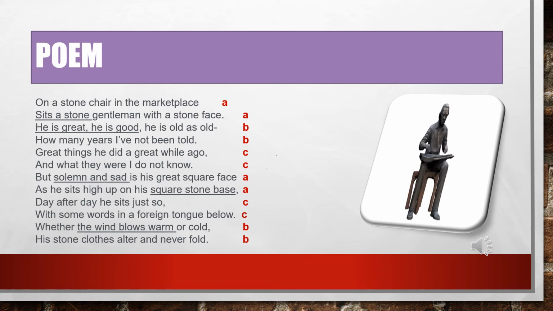Ago, no. So again an O sound, so C. Again you can see the same pattern. In the first stanza you can see A, B, B, C. And the second stanza is also of the same pattern. Like face, base, that is A, and here it is so and below, so it is C, and then B, like cold and fold.